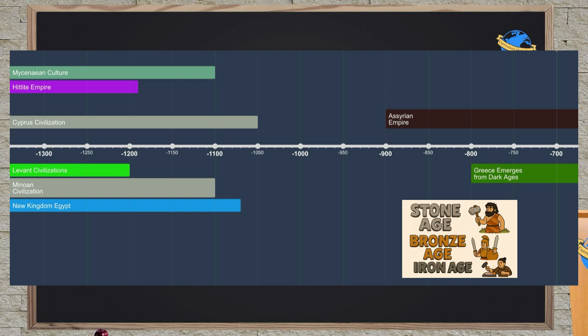If we look at a timeline here of different cultures we have been talking about or referencing in our lessons, you can see here that something strange is happening in this middle period. Yes, we've talked about the Assyrian Empire as they're an Iron Age empire, but we're kind of backtracking a little bit. Notice what's going on here. There is a giant gap right in the middle here.